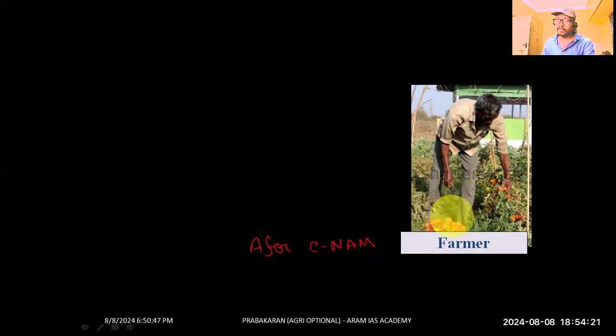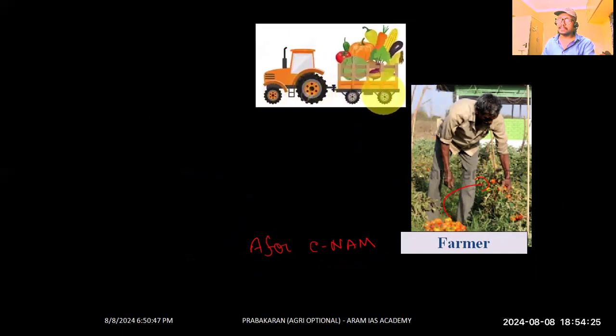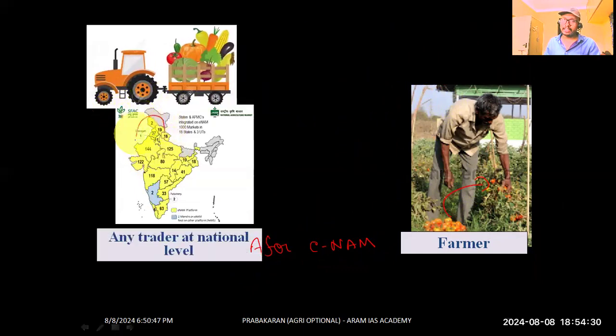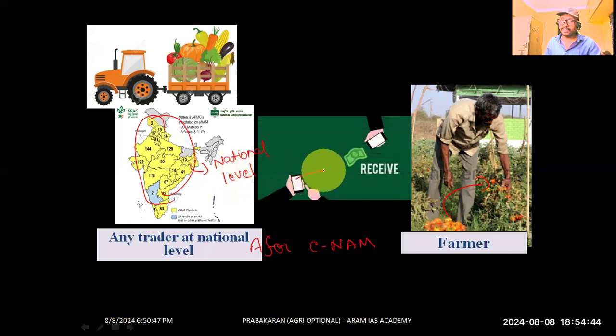So after ENAM, the farmer harvests his produce, and after harvesting, he sells it to the market, but not just the local market, but to the different markets distributed at the national level. He was distributing the produce to different markets at the national level, and he was also getting the price for that produce directly credited to his bank account.